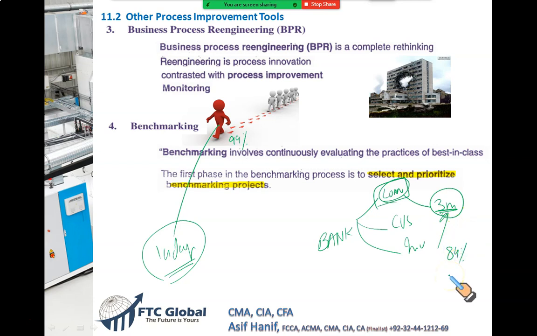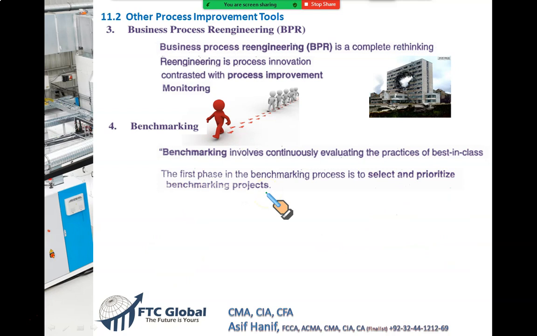This is terrible. I need to do something. My bank takes more time and there is a lot of bad debt, but this leading bank takes 14 days only and has 99% recovery. So this is how we do it. We select and prioritize what we want to change. What is there that needs changing? This is the first phase.